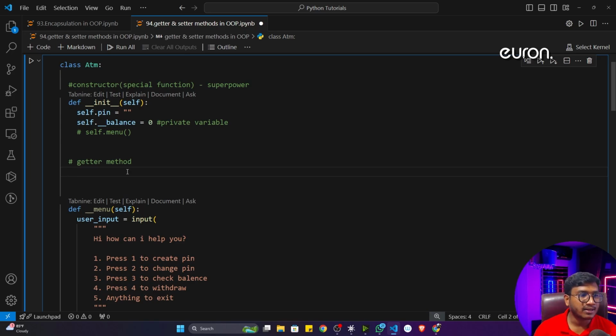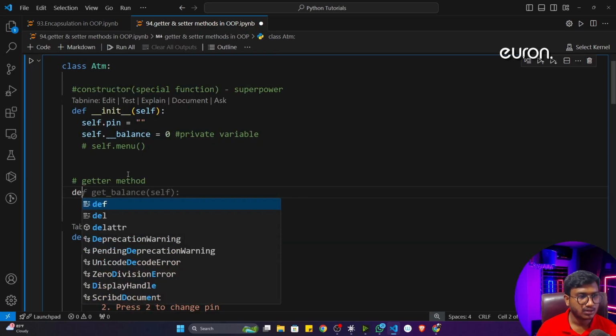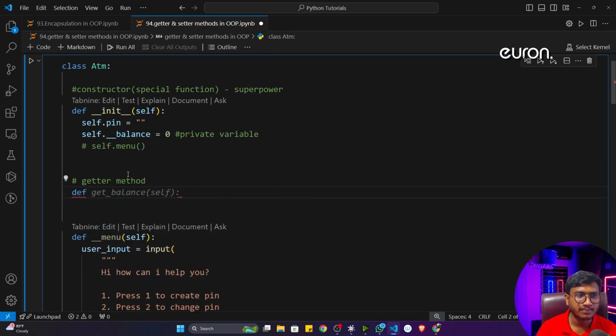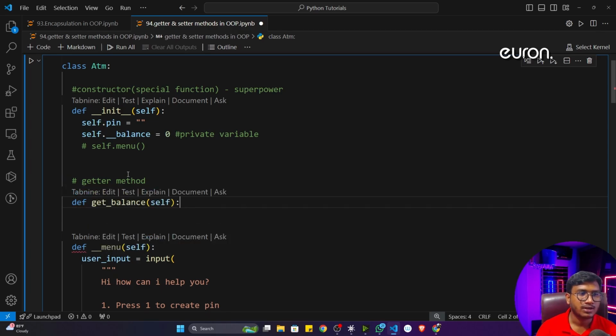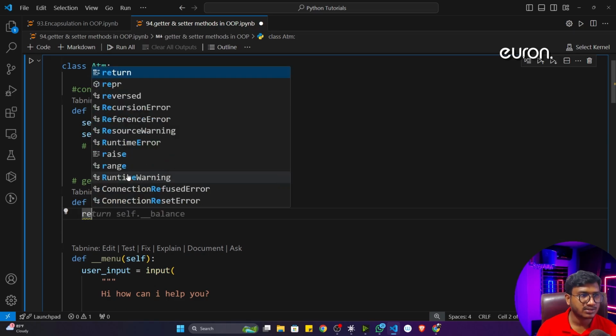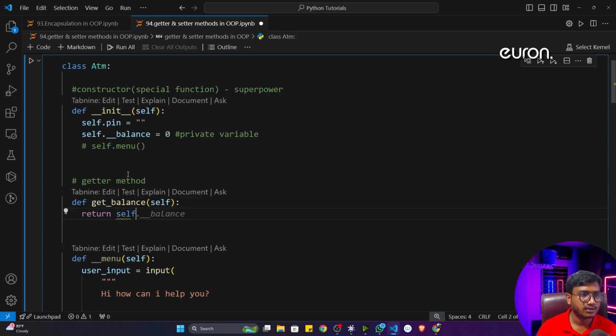What the getter method does is show the private property, what you have written in the private property. For this you use the simple method you usually write, the same method you have to write here. You can give any name. I'll give get_balance. This is a method, and inside that I'll just return self.__balance.